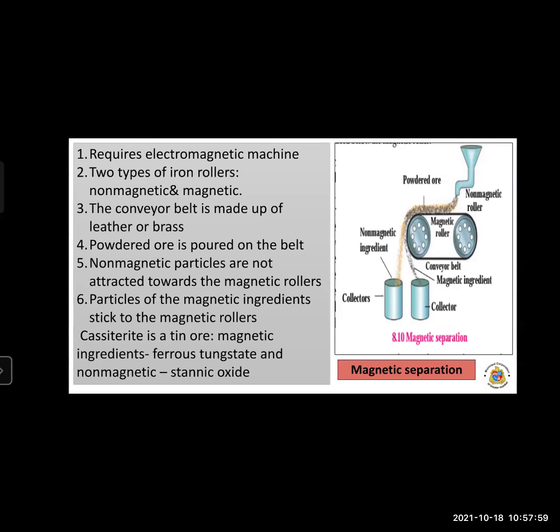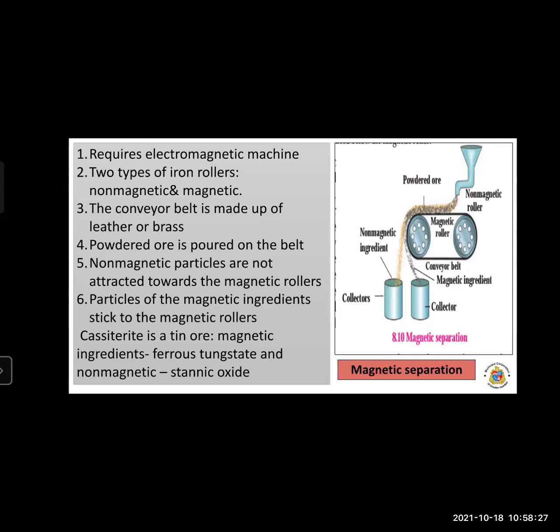Okay. So what will happen? The particles which are magnetic are collected near the magnetic roller. So this powder ore consists of two types of ingredients, first non-magnetic and another one magnetic.